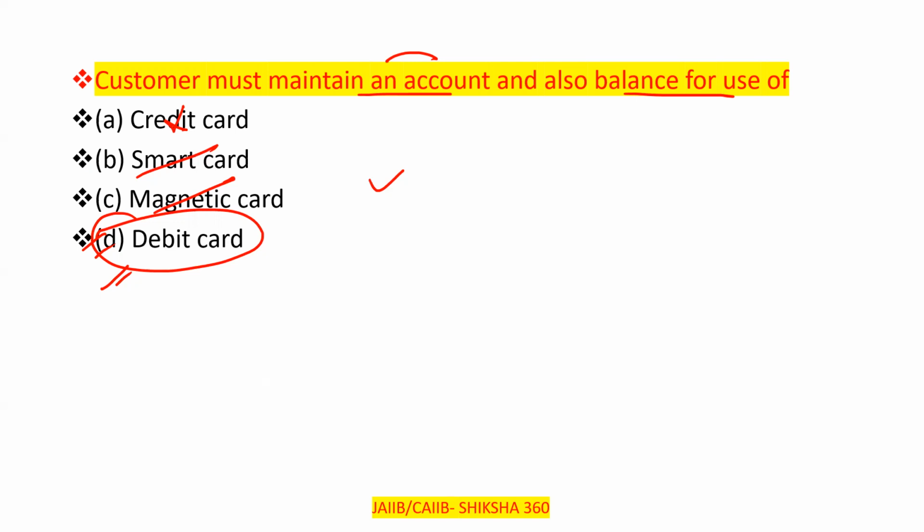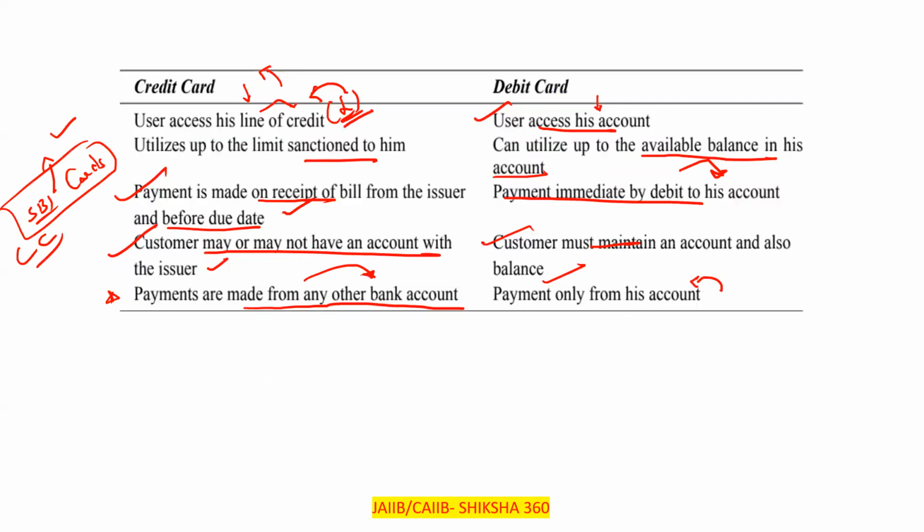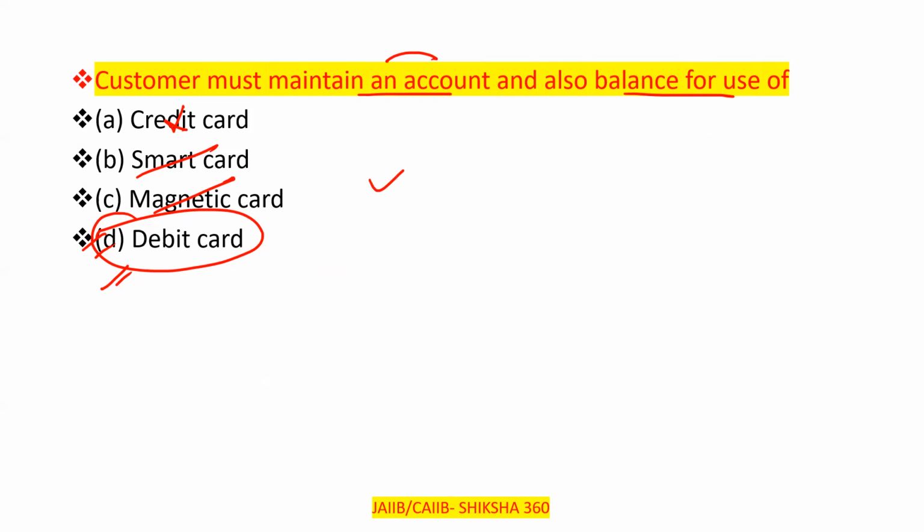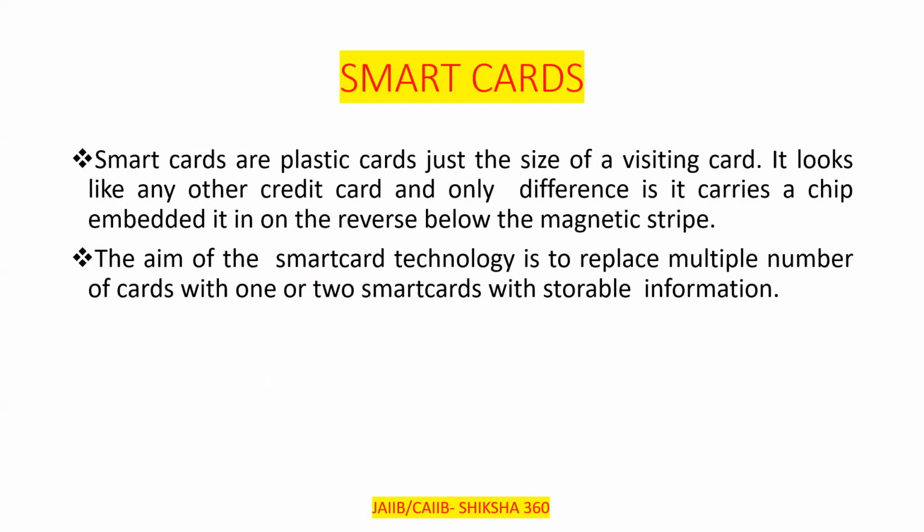Now we have to move to the next one, that is known as the smart card. So what are smart cards? Smart cards are basically plastic cards, just the size of a visiting card. It looks like any other credit card, and the only difference is that it carries a chip. In the smart card there is a chip embedded on the reverse, below the magnetic strip.